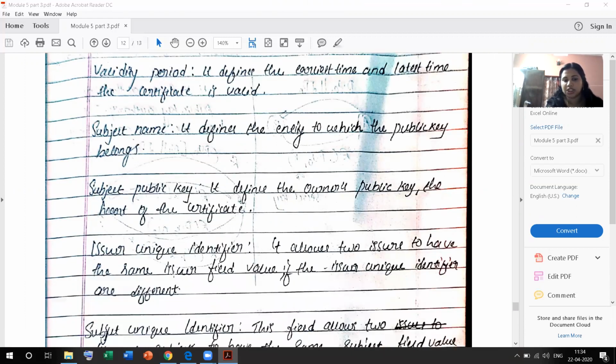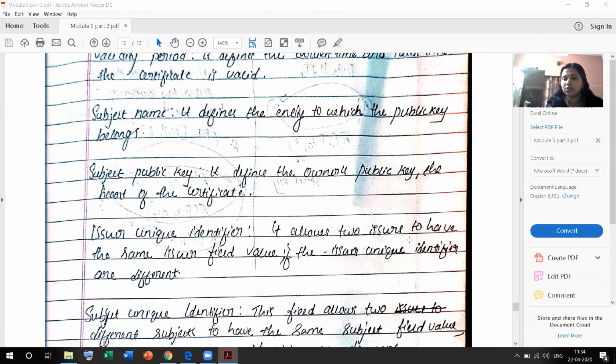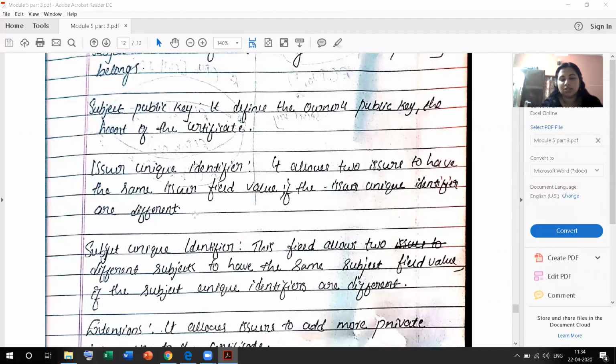The issuer unique identifier allows two issuers to have the same issuer field value if the issuer unique identifiers are different. Depending on that, we can identify which certificate it is. Subject unique identifier allows two different subjects to have the same subject field value if the subject unique identifiers are different.